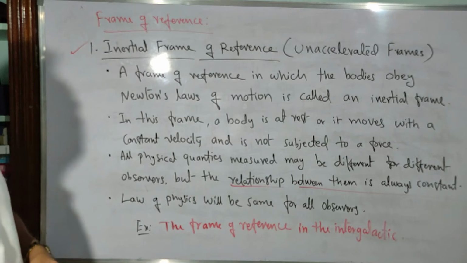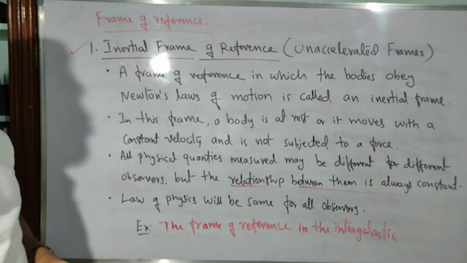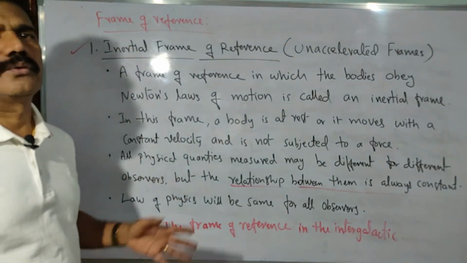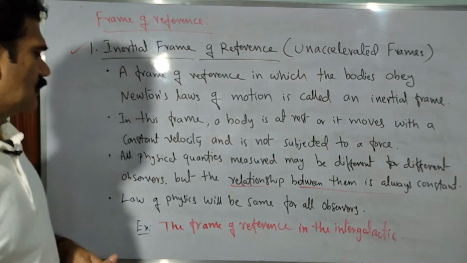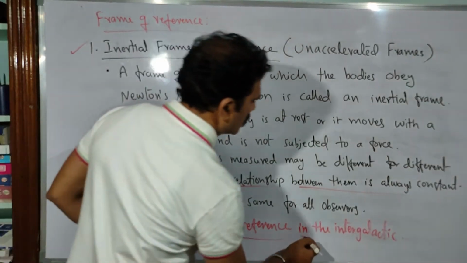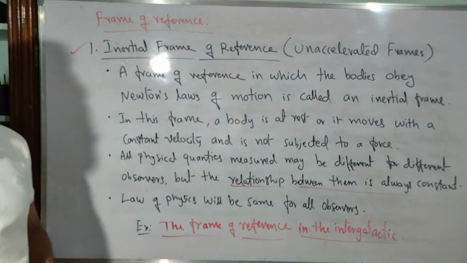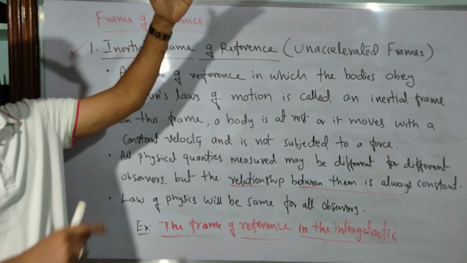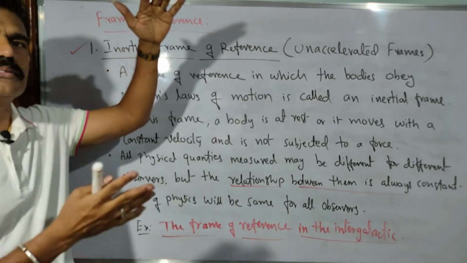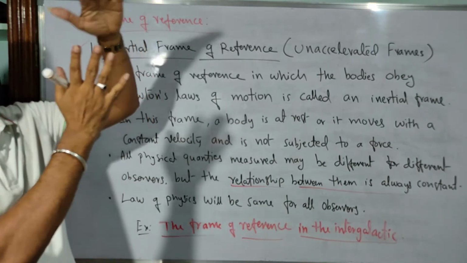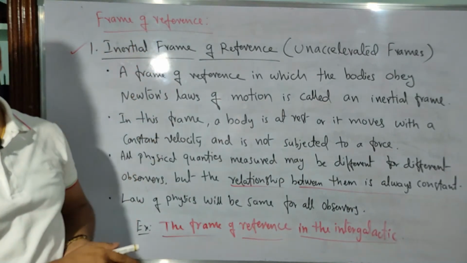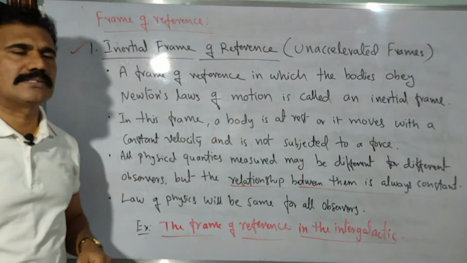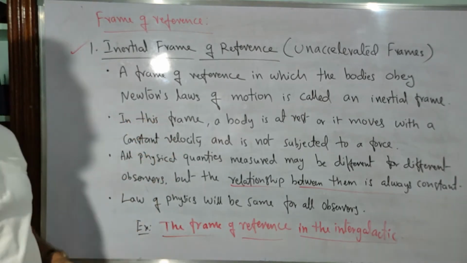What kind of example can you give for an inertial frame of reference, where bodies at rest continue to be at rest, or moving bodies continue moving without an external force? We can give the best example as a frame of reference in intergalactic space, where all planets and celestial bodies are moving. That kind of reference we have to consider as the inertial frame of reference only. Clear? Now let us see the next one, that is the non-inertial frame of reference. Please note down these points, then I will move to the second one.